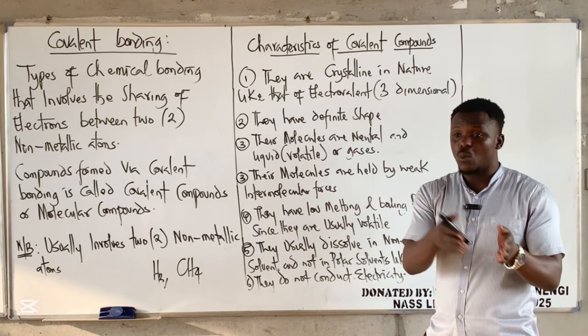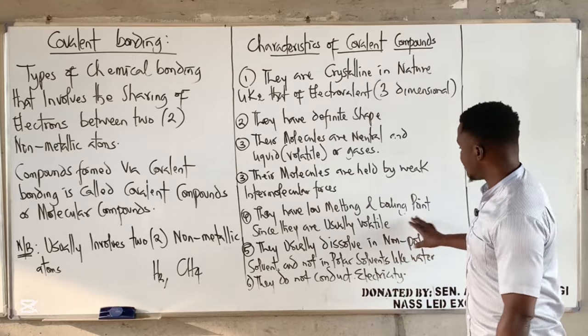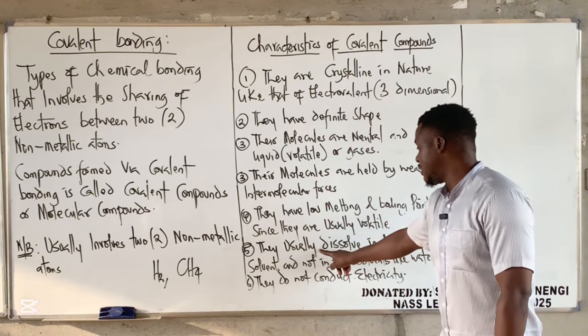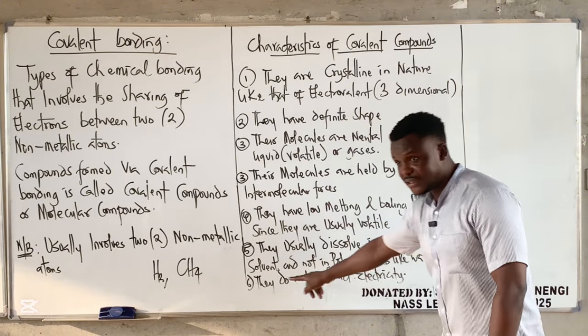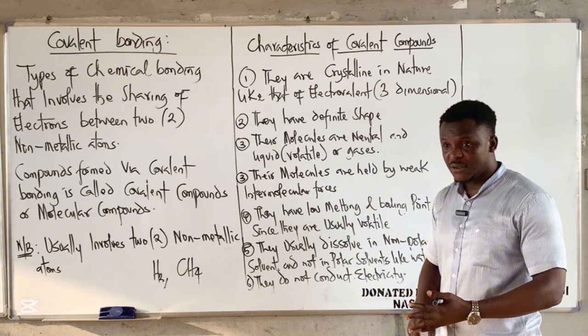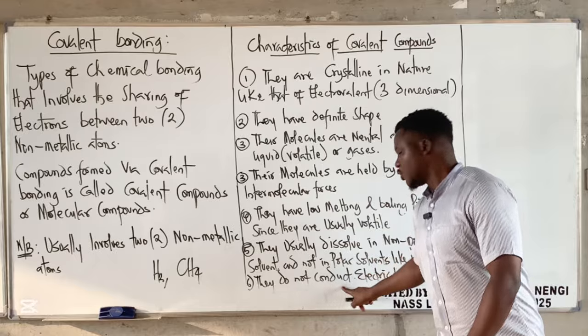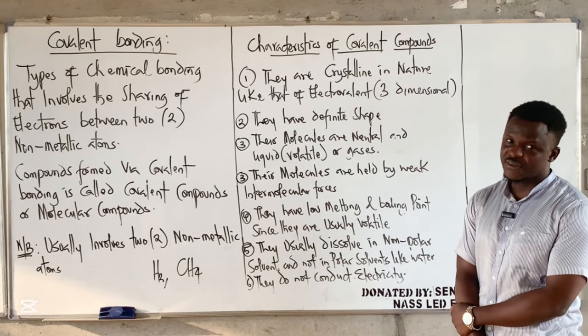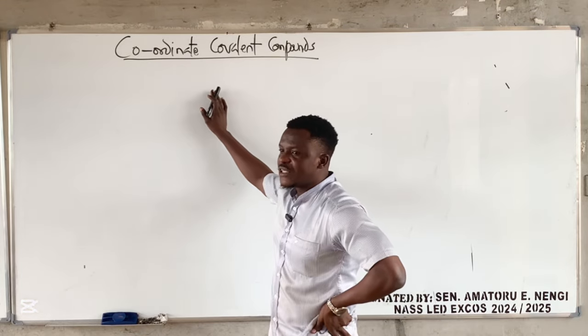That is why if you put it in water, it will dissolve. But these guys, they are non-polar. So they usually dissolve in non-polar solvents. Examples of non-polar solvents are the organic solvents, benzene, toluene. They do not conduct electricity. It's very simple. Now we have coordinate covalent bonding.